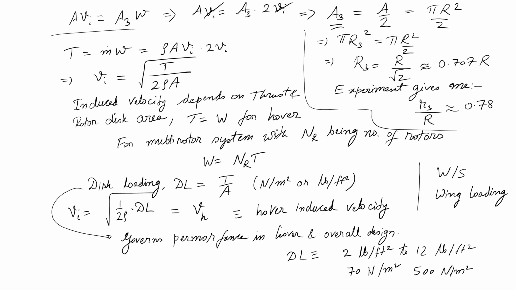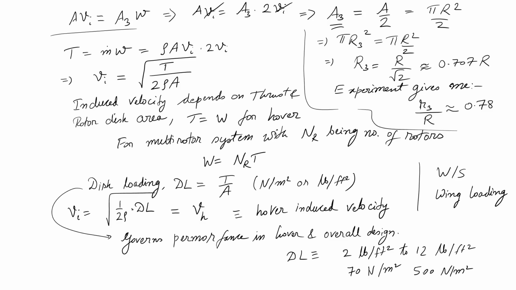Shouldn't it be pound force instead of just pound? Pound is only pound. There is nothing called pound force here. Pound is the unit of your weight, or newtons. It's equivalent to newtons basically. What is mass? Slug. Oh, that's what I was talking about. So slug multiplied with your 32.2 feet per second square converts it into pound. So there is nothing called pound force. Pound is already a unit of force.